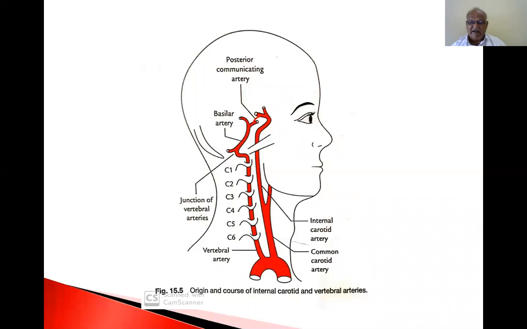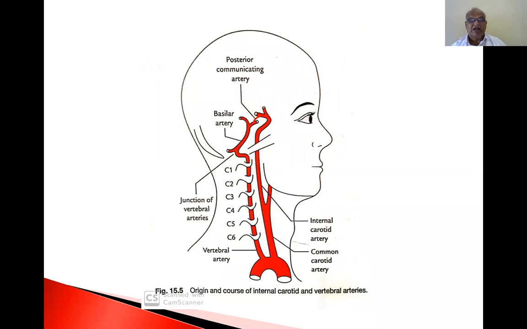Why am I telling exceptions also? Because here there is no exception. Internal carotid artery never gives any branch in the neck region, and external carotid artery supplies the outside of the brain. So internal carotid artery is only confined to the brain.